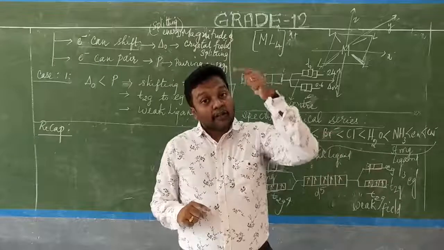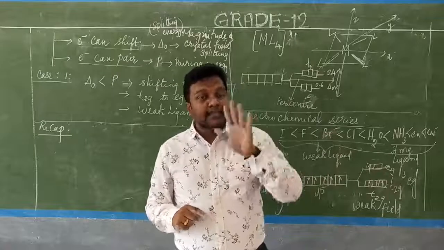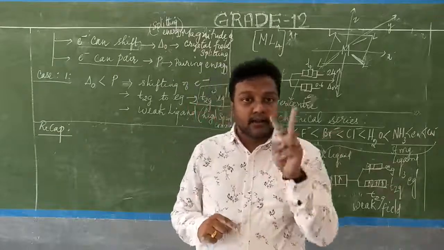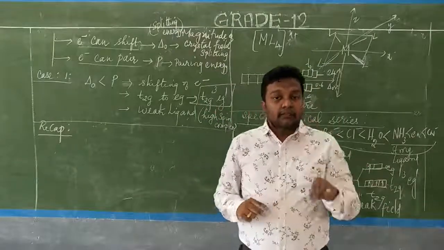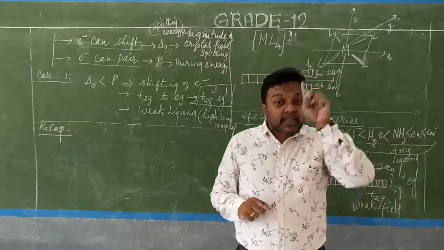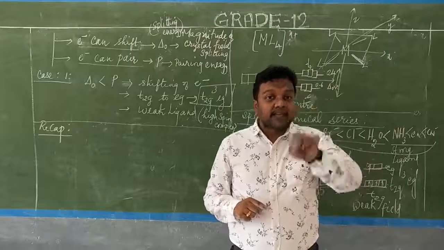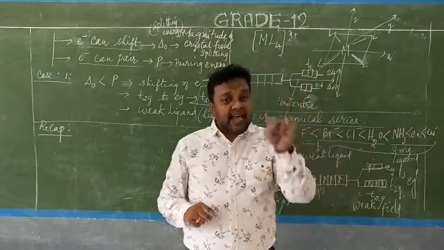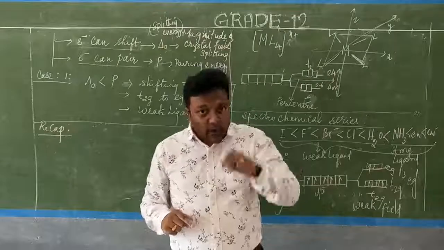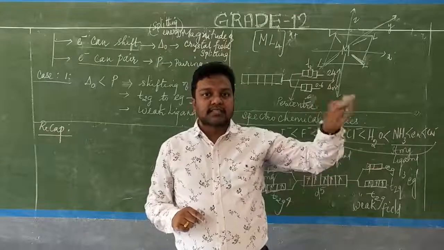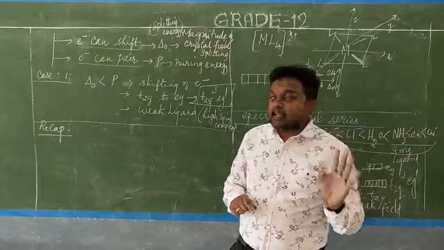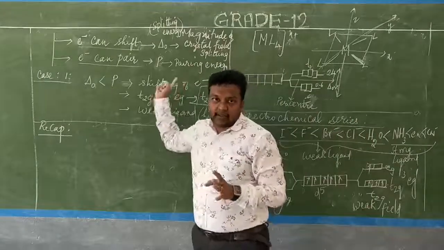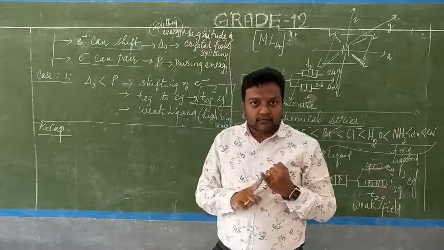Now coming to the neutral ligand, I am taking NH3. In NH3 there are two different atoms, so it is a single ligand. There the nitrogen alone has a lone pair of electrons. So the negative part of that ligand, which has a dipole moment and a point charge, will be directed towards the central metal atom or ion. This is the concept of the ligand dealt with by the crystal field theory. Understood what I am telling about the ligands?